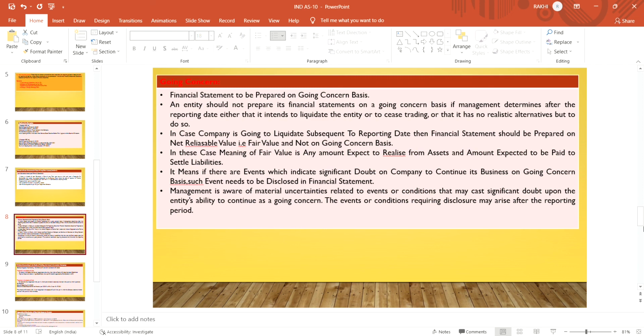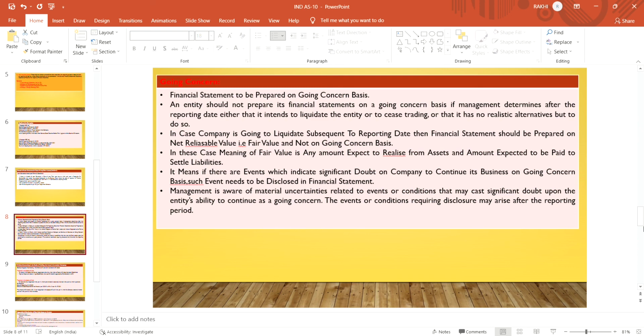that it intends to liquidate the entity or to cease trading, or that it has no realistic alternative but to do so. Means an entity should not prepare its financial statement on a going concern basis.